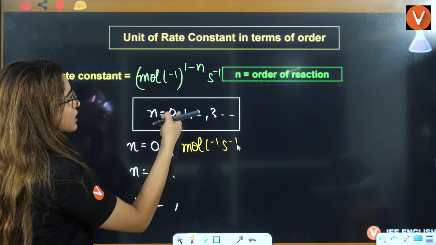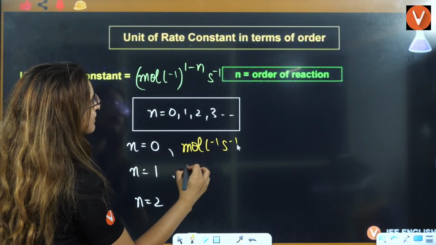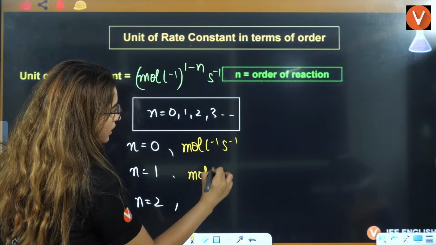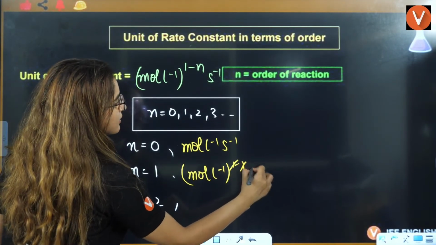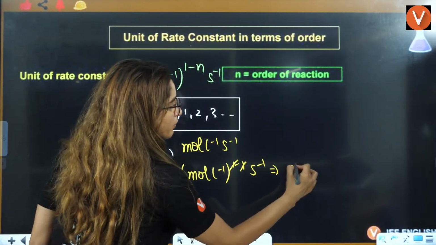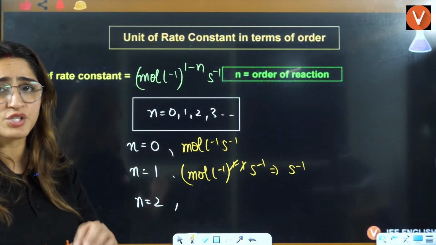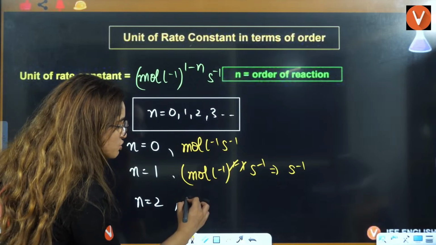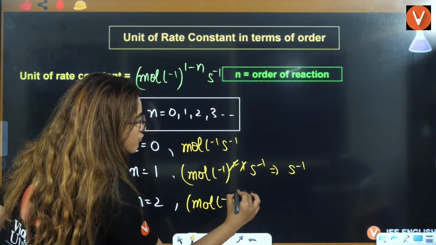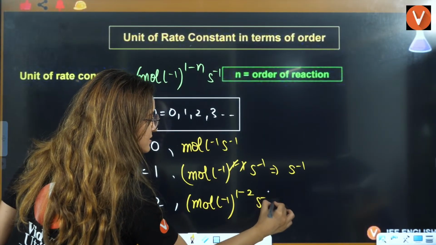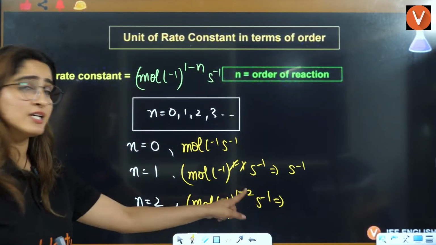If I put n equal to 1 here, then the answer will be mole per liter to the power 1 minus 1, which is 0, and this is per second, so the answer is going to be per second. That is for n equal to 1. For n equal to 2, it is mole per liter to the power 1 minus 2 per second, and the power is going to be minus 1 here.